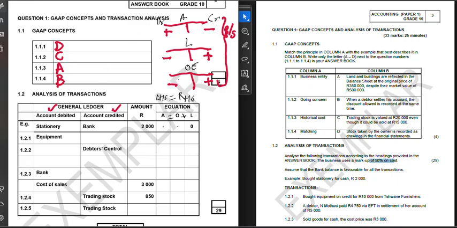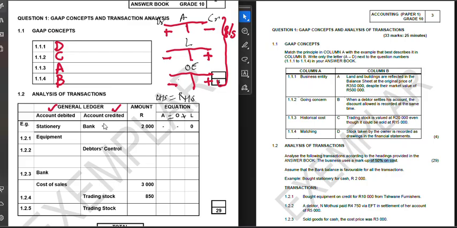This, ladies and gentlemen, is the accounting double entry principle. What happens on the left hand side must happen on the right hand side. So what's happening here? Money is going out. If money goes out, where do we keep our money, ladies and gentlemen? In the bank. So there we have it.